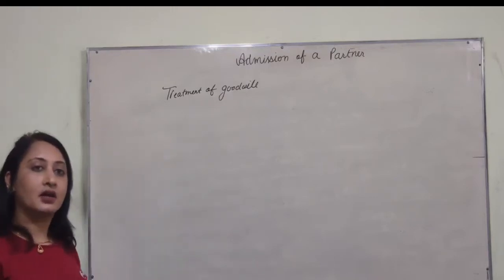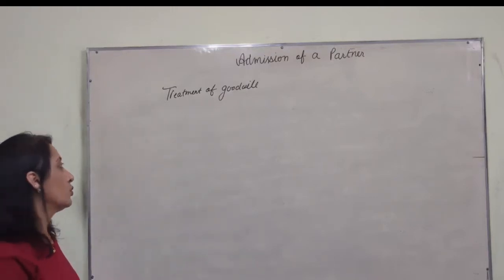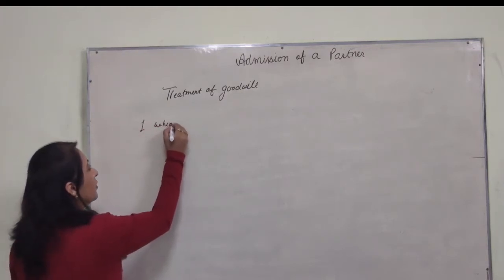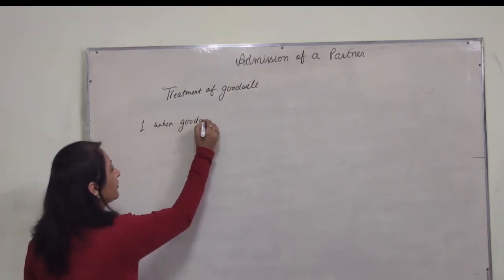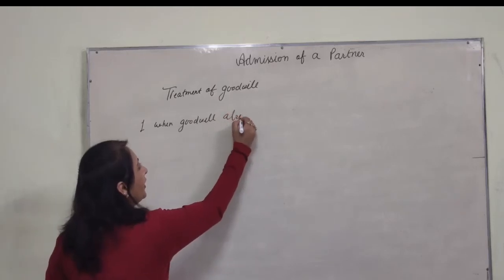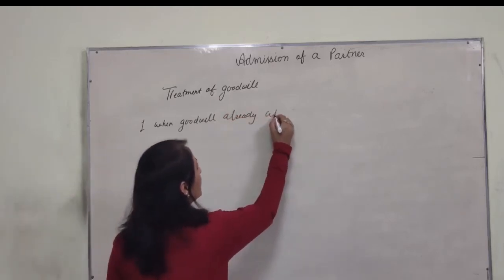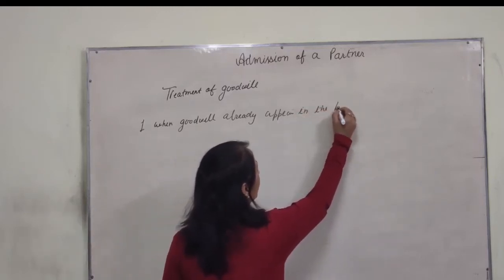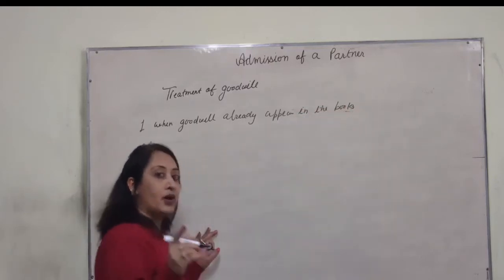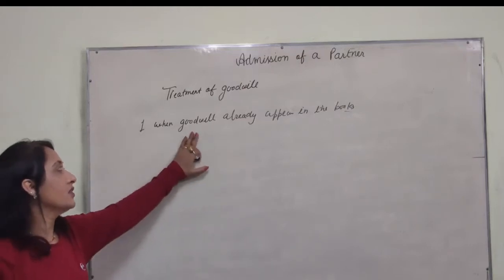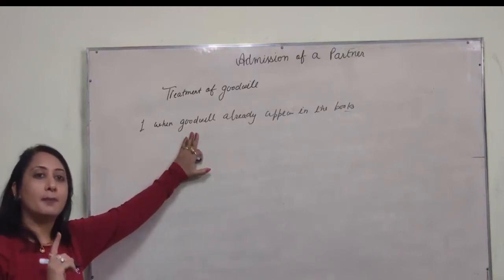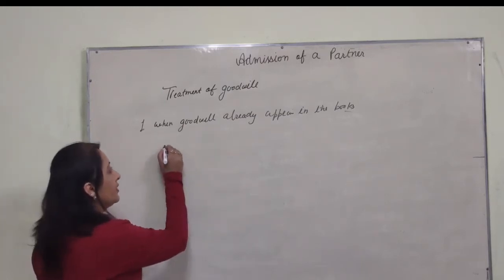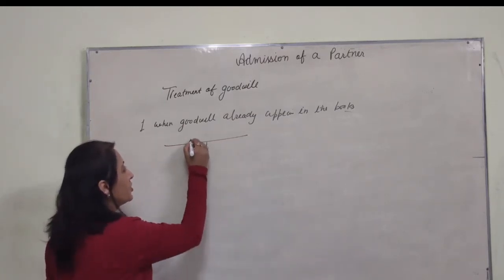Before starting the third case, I just want to discuss when goodwill already appears in the books. Before the entry of the new partner, there is already goodwill in the balance sheet of the old firm. So what will be the treatment? You can see the balance sheet is there.